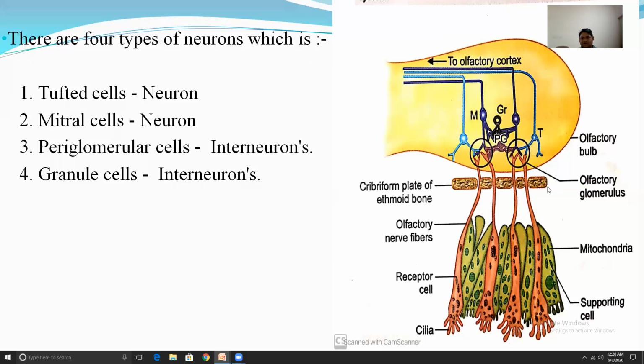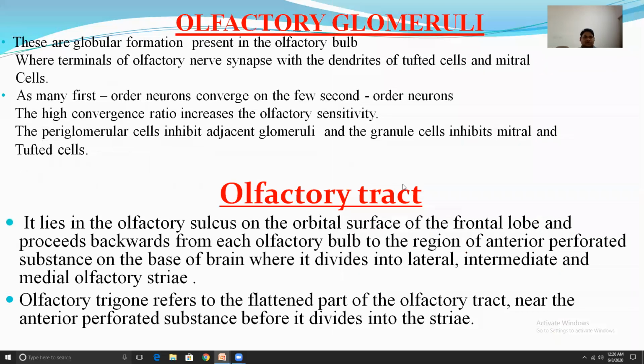Now we discuss the olfactory glomeruli. These are neuropil formations present in the olfactory bulb where terminals of the olfactory nerve synapse with the dendrites of tufted cells and mitral cells. Many first order neurons converge on the second order neurons. The high convergence ratio increases olfactory sensitivity. The periglomerular cell inhibits the adjacent neurons, and the granule cell inhibits the mitral and tufted cells.